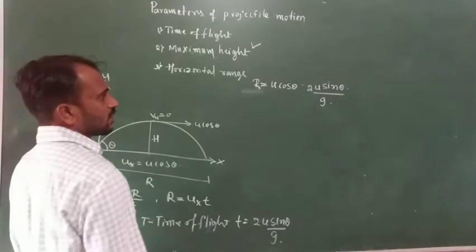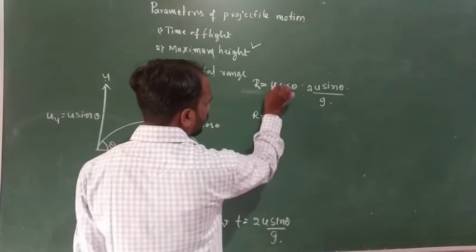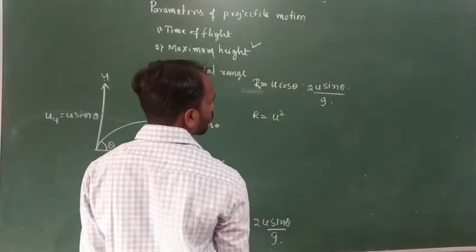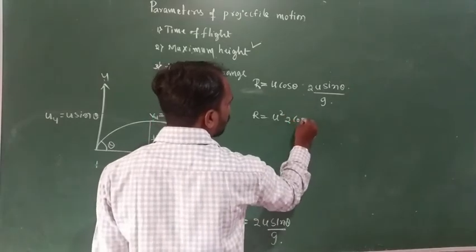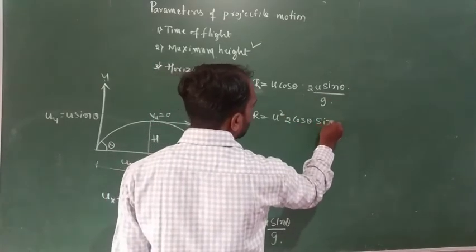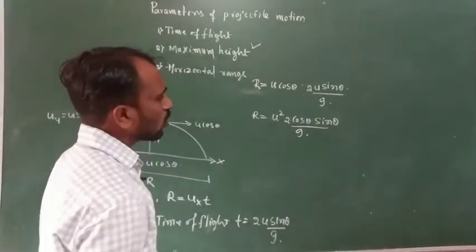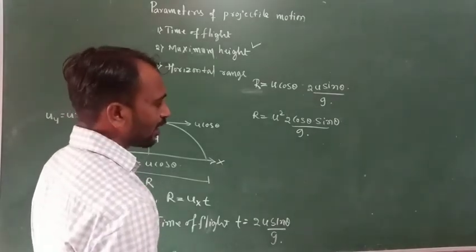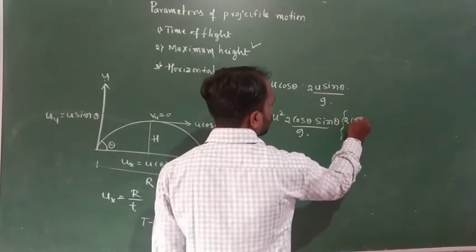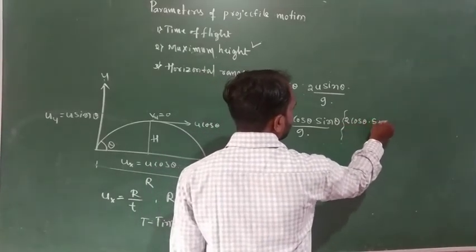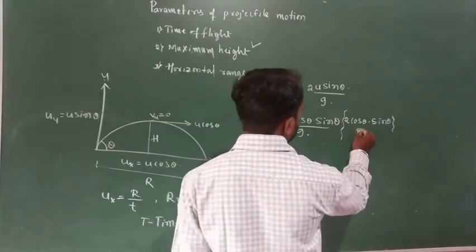So here u into u means u square, and r is equal to u square into 2 cos theta into sin theta divided by g. One formula in trigonometry says that 2 cos theta into sin theta is sin 2 theta.